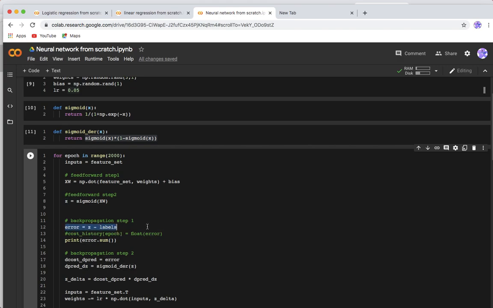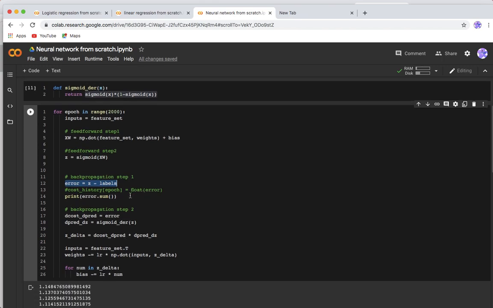This is the first step in back propagation, and we will print this each time so that we could view whether our error is reducing or not. This is d cost, like derivative of our cost, right? This is always taken as error only, derivative of our cost. So what we do is we take the derivative of this error with each of the weights, dE by dw. There will be chain rule applied here, and by that we will find out the derivative. So there comes the derivative of sigmoid.